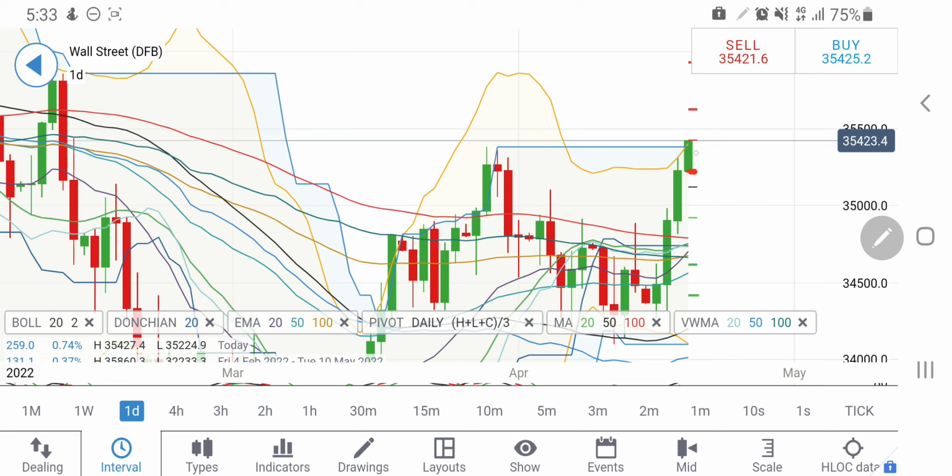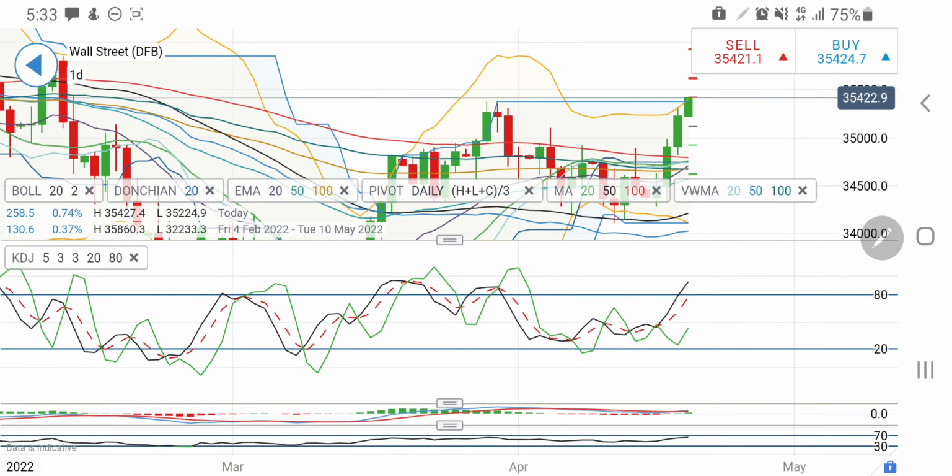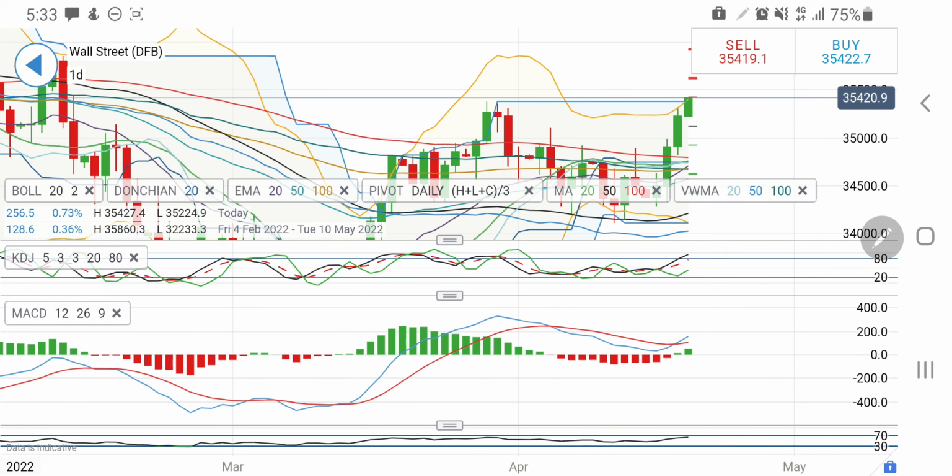And till the time it remains above 35,200, one can expect that it may try to give you an equal size candle, taking it towards 35,500 levels. So yes, a long entry above 35,440 can be taken. The target is 35,500, 35,550, 35,600. These three targets can be achieved today if it continues to remain long. It is extremely overbought on the daily charts. However, the divergence is still lagging. Probably it has to drop, certainly it has to drop, but when it drops is the point of concern.